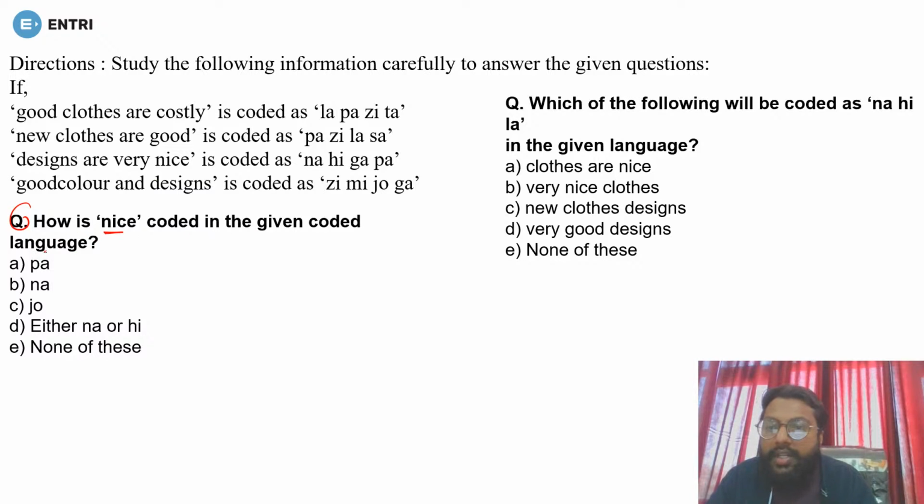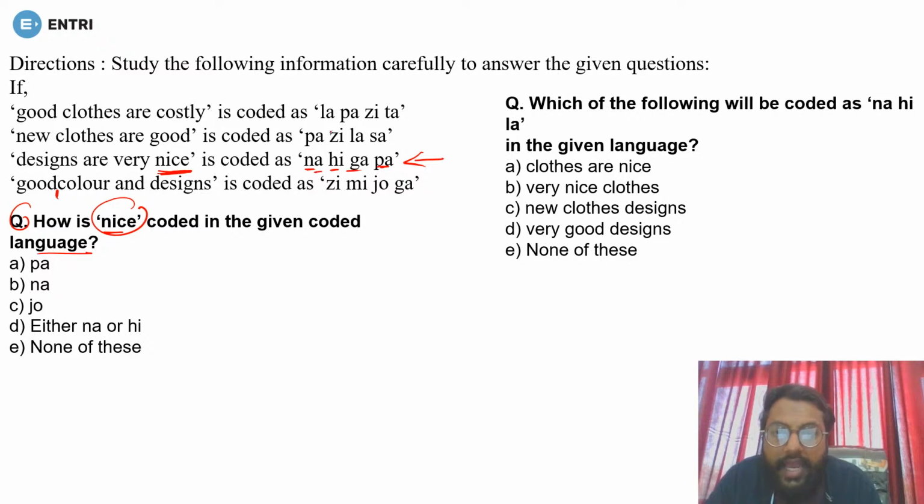How is nice coded in the code language? So we need the code of nice. First of all, check where nice is used in the sentences. It is not in the first, not in the second, in the third you have nice, and in the fourth you have good, color and design. You don't have nice. So nice is only given in the third sentence, which means its code should be only from these four, but it should not be used anywhere else.